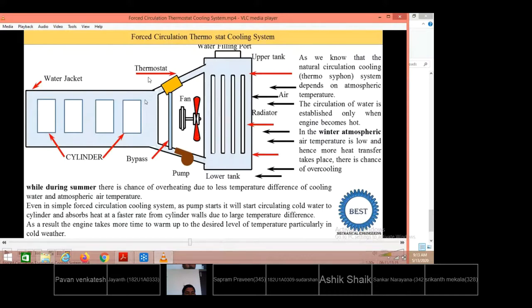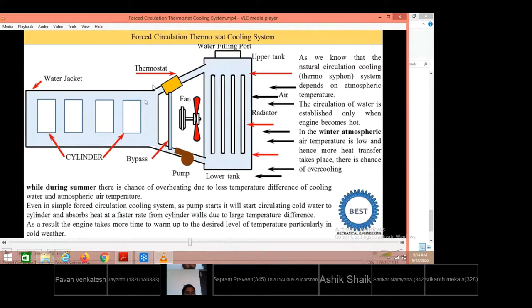That function will be performed by the thermostat. The thermostat continuously reads the temperature of hot water entering the top of the radiator. Once it senses the temperature, if it is found to be less than 84 degrees centigrade, it will not allow the water to enter the radiator from the top. Instead, it will send it back to the bottom of the radiator. As the pump is connected to the bottom of the radiator, water at 60 degrees centigrade is again supplied back to the water jackets. In the next cycle, the temperature will rise.